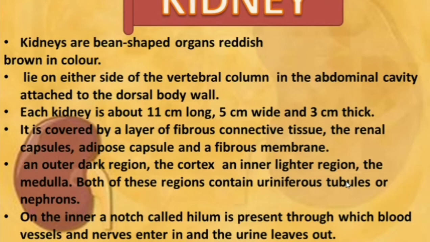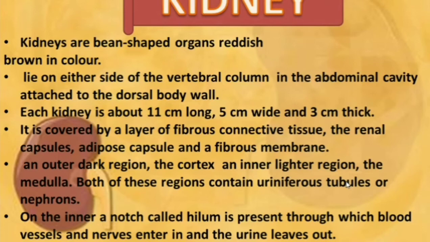The kidney is covered by a layer of fibrous connective tissue. I think we studied fibrous connective tissue in the last lesson. Fibrous connective tissue is made up of fibers. Then the renal capsule, where renal simply refers to the kidney, and the adipose capsule, the adipose tissue, the fatty tissue, also the fibrous membranes.